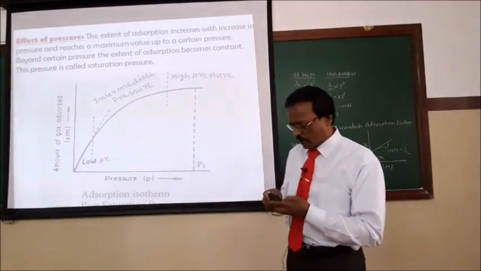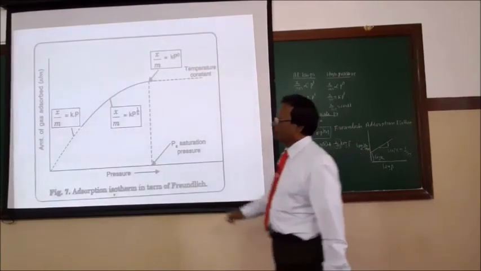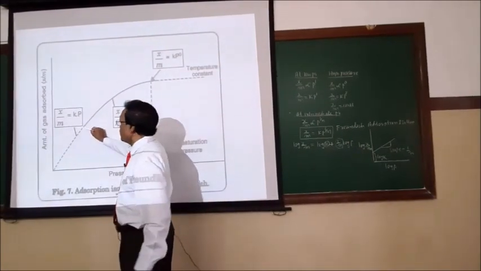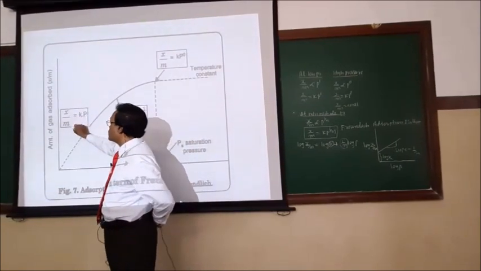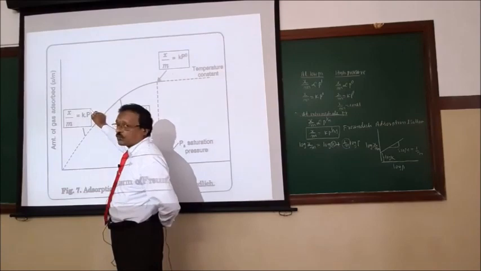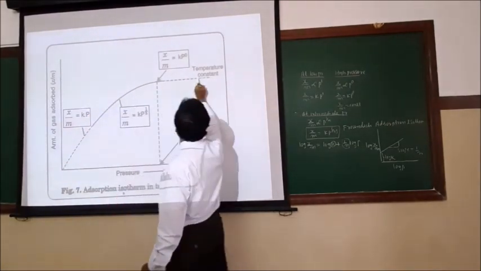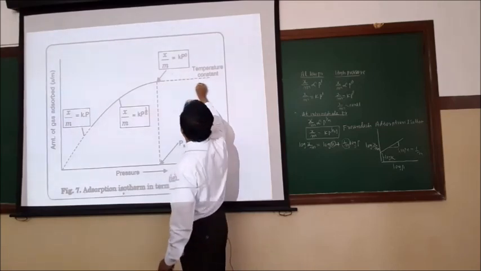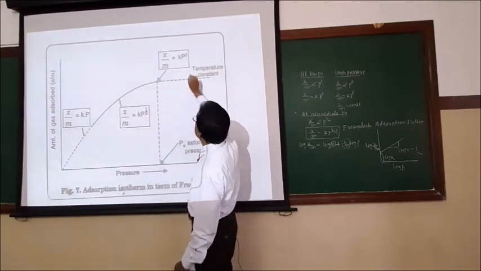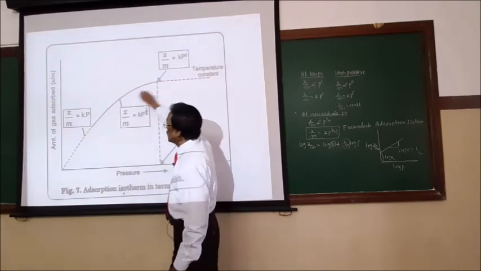So again, look at this diagram I have shown here. Up to low pressure, the extent of adsorption is directly proportional to P, where I give the value 1, P to the power of 1. At high pressure, it is independent of pressure and the curve is almost parallel to the x-axis. So P to the power of 0 is independent of pressure. So this is again the 0 value or 1 value.